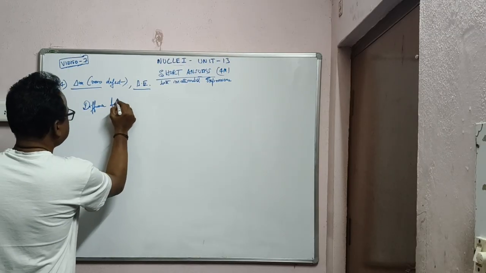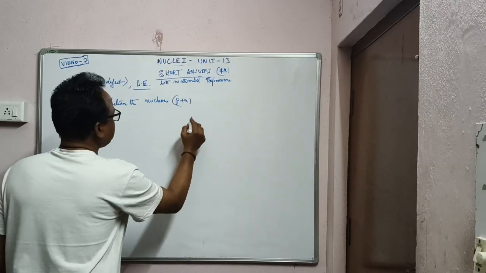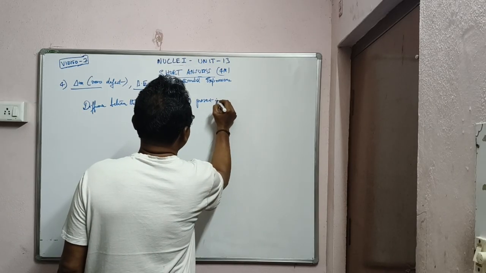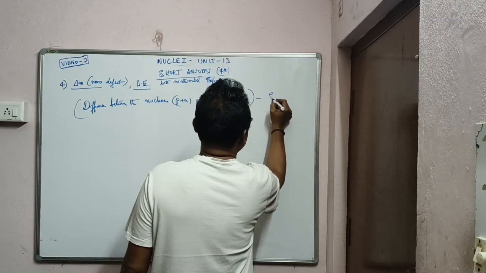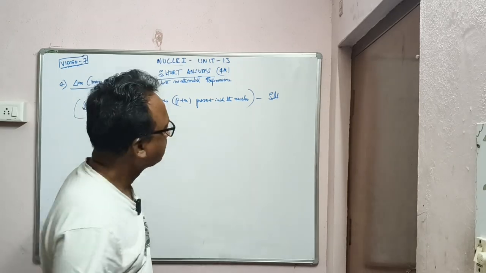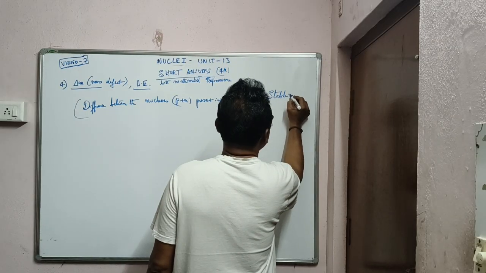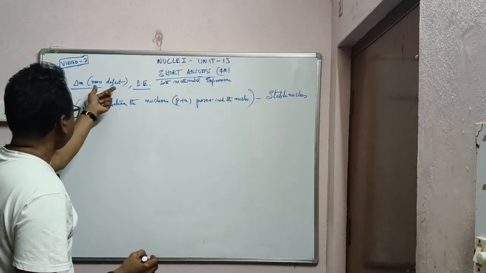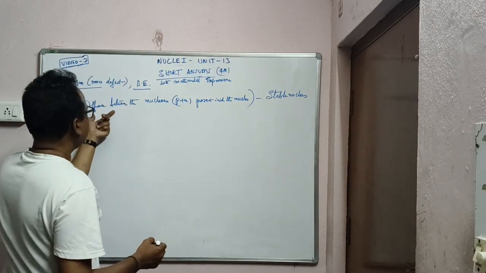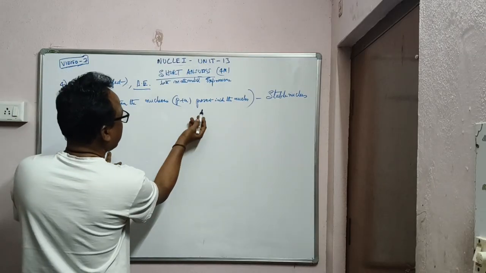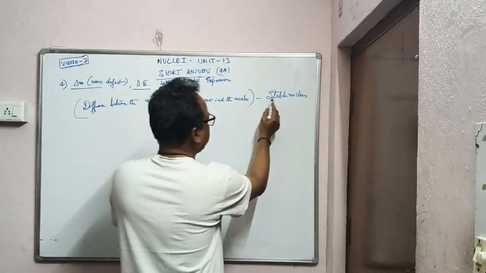It is the difference between the nucleon mass, that is protons and neutrons present inside the nucleus, and the stable nucleus mass.